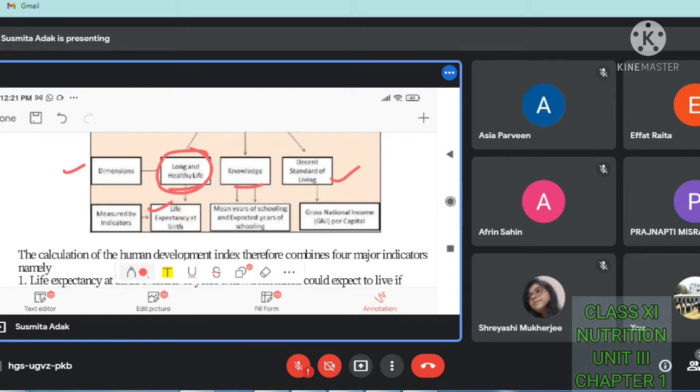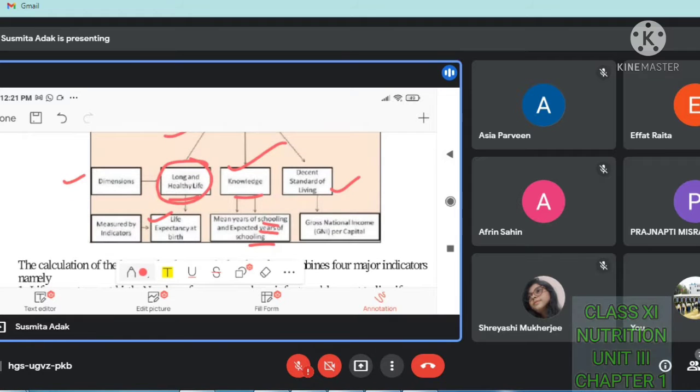Next is knowledge. So mean years of schooling and expected years of schooling, means from which year the children are going to school, at which stage they are now, by calculating these things upon the knowledge. According to this the human development index can be measured. Okay, and the last one is decent standard of living, means how people are living their life.